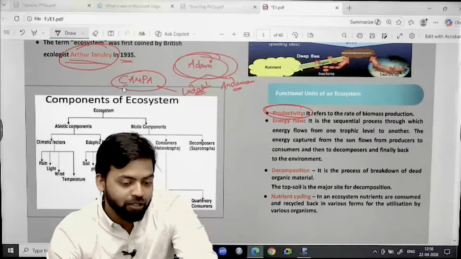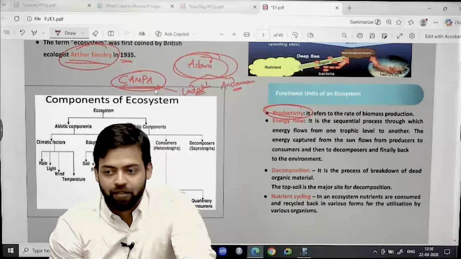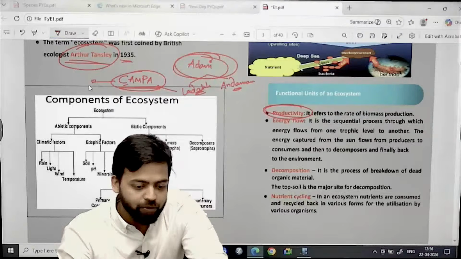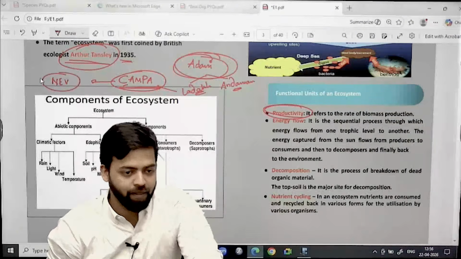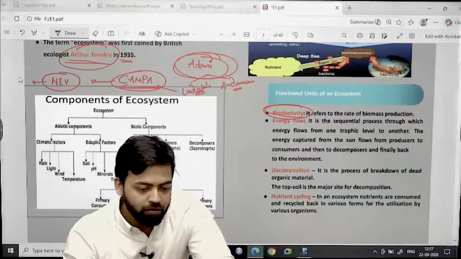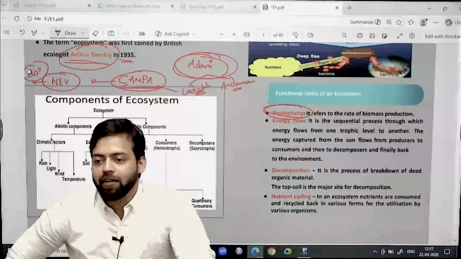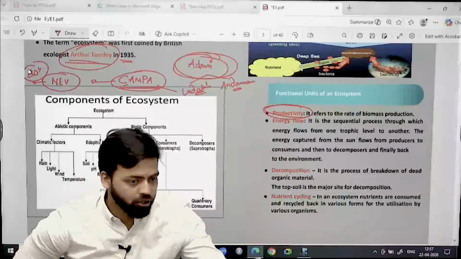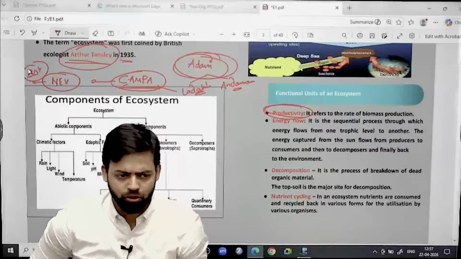If you see CAMPA fund, it is compensatory afforestation management fund, right? Afforestation has to be done on the basis of net ecological value, NEV. And net ecological value is determined on the basis of how huge the biodiversity is. And where do you think the biodiversity will be more? In Andaman, right? The biodiversity is huge in those areas in the tropical region, mostly in the equatorial region.